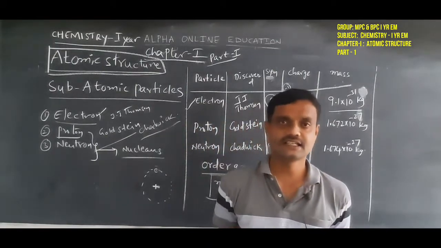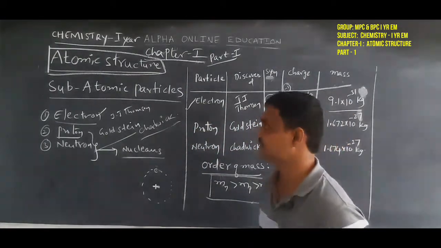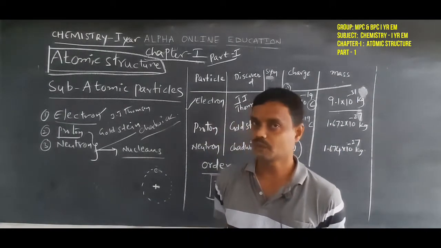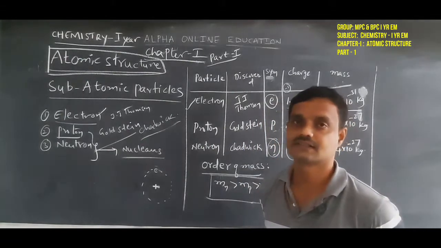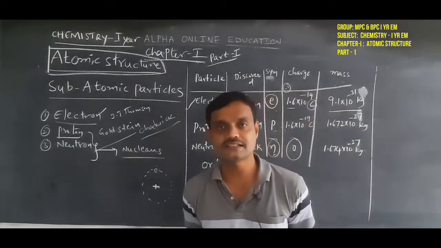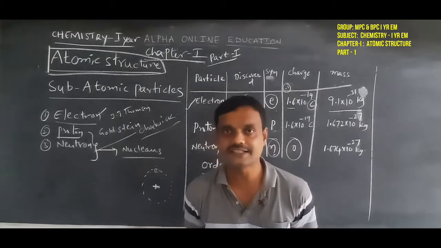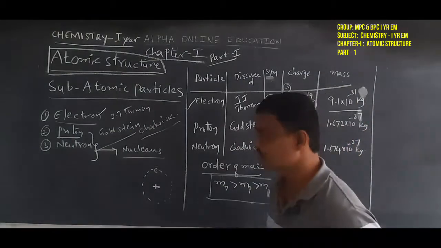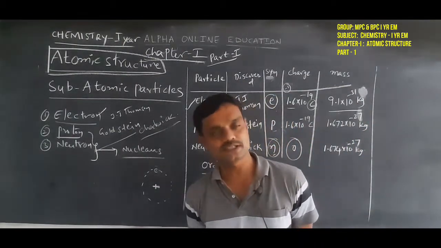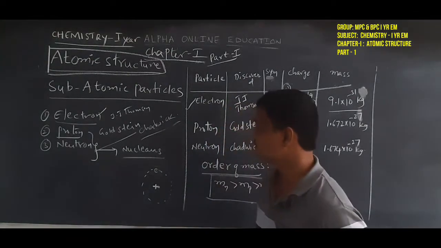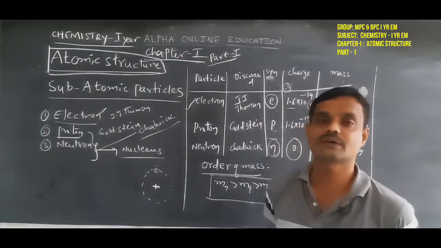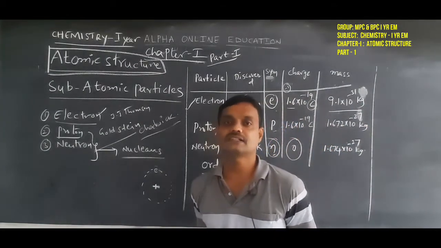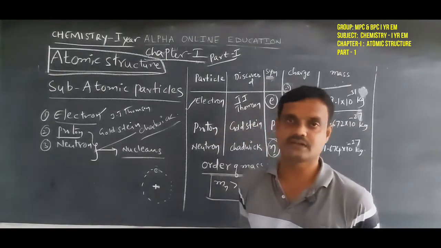So how many fundamental, nothing but subatomic, particles are present in an atom? There are three types. What are they? Electrons, protons and neutrons. Electron was discovered by J.J. Thomson using the electric discharge tube experiment. Proton was discovered by Goldstein using the electric discharge tube experiment. Neutron was discovered by Chadwick using a normal chemical equation. So these are the important particles in an atom, the subatomic particles.